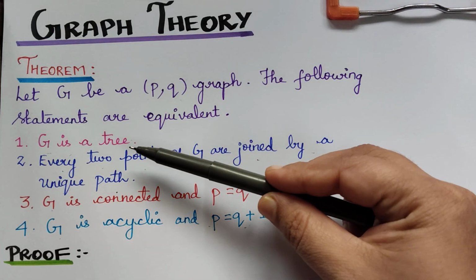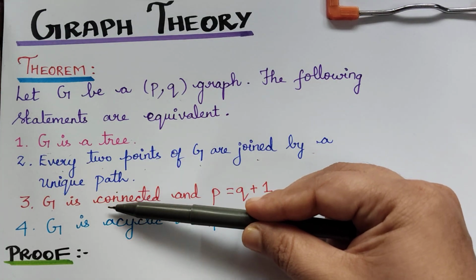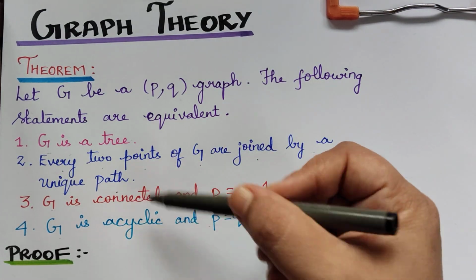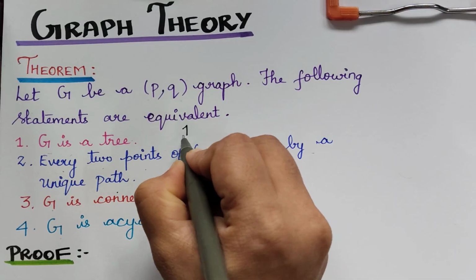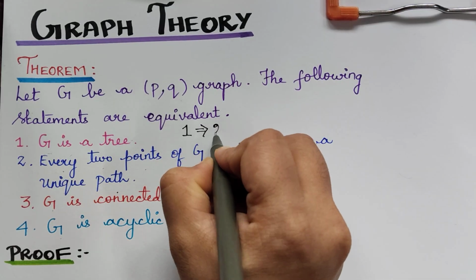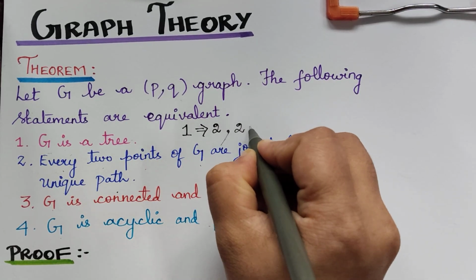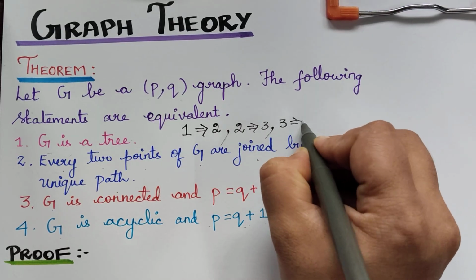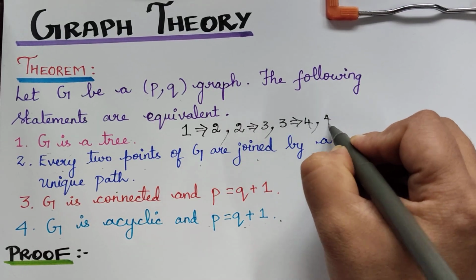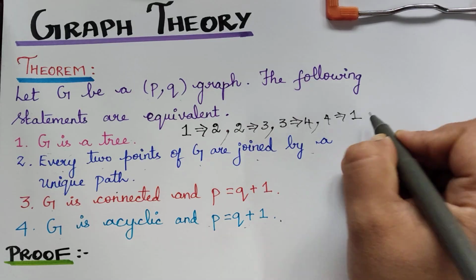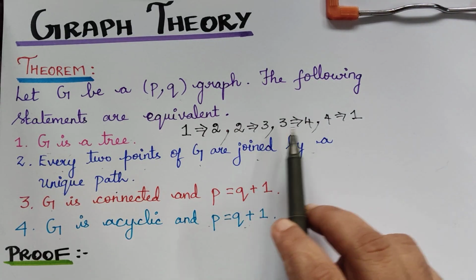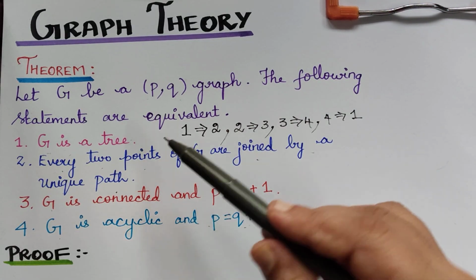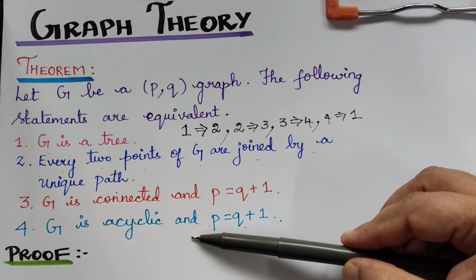So if we want to prove that these statements are equivalent, then it is sufficient to prove that 1 implies 2, then 2 implies 3, 3 implies 4, and finally 4 implies 1. So if we prove in this order, we will be proving that all the statements are equivalent.